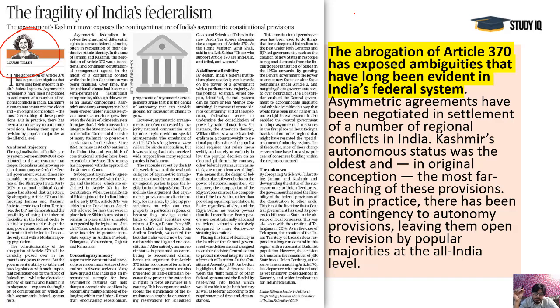Where is this reflected? This is reflected in our quasi-federation system. We have accommodated states. Today it is the matter of Article 370 in Kashmir.